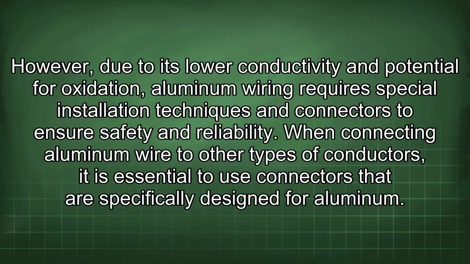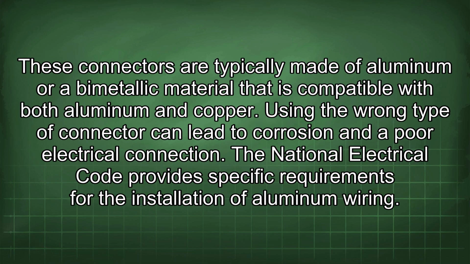However, due to its lower conductivity and potential for oxidation, aluminum wiring requires special installation techniques and connectors to ensure safety and reliability. When connecting aluminum wire to other types of conductors, it is essential to use connectors that are specifically designed for aluminum. These connectors are typically made of aluminum or a bimetallic material that is compatible with both aluminum and copper. Using the wrong type of connector can lead to corrosion and a poor electrical connection.